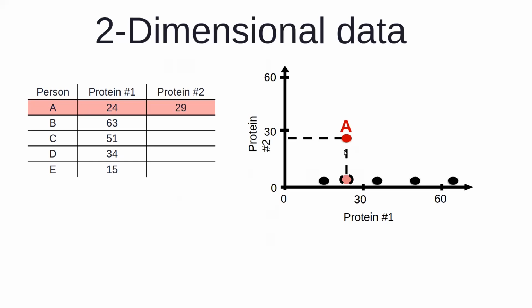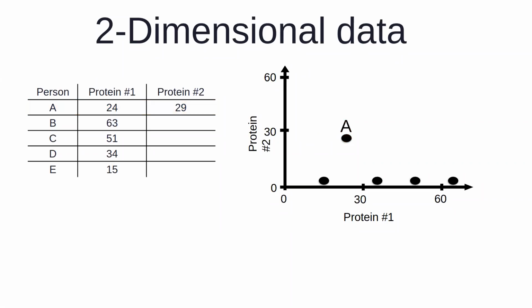So we will have not just the x value, but the x and y value. We will have two different coordinates available, x and y. And therefore, this point will actually move here. So now the person A would not be depicted at this point of time, at this place, because I also have the information available on the second dimension, which is here. So the point A actually moves here. So we'll plot the person A not at this point, but in this point in a two-dimensional space.